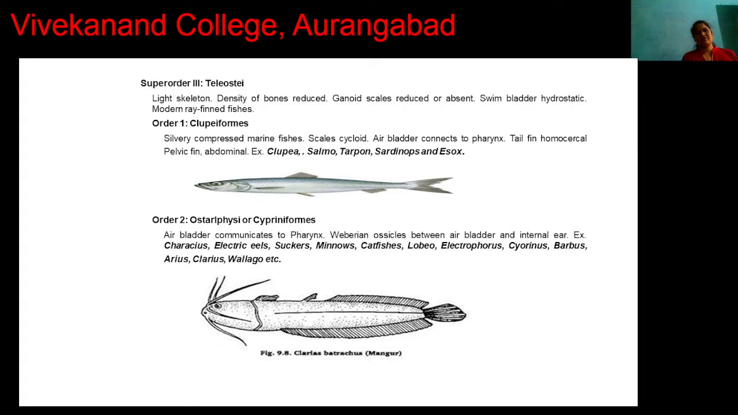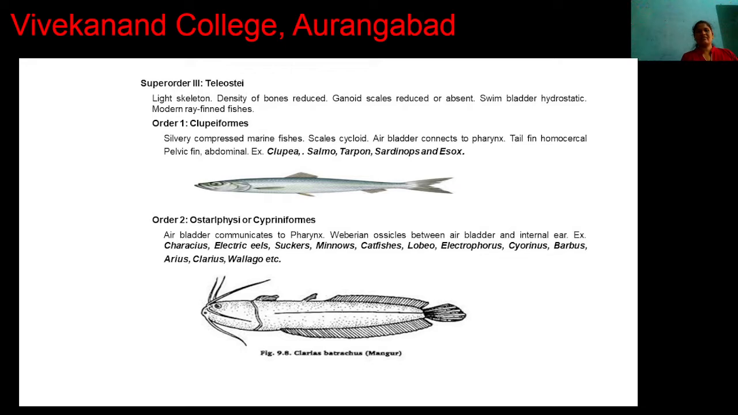The superorder Teleostei consists of a vast number of orders. The first order is Clupeiformes. These are marine fishes. The body of these fishes is compressed and the color is silvery. Cycloid scales are present all over the body. Here the air bladder is present and is connected to the pharynx. The tail is homocercal. Pelvic fins are present. For example, Clupea, Salmo, Tarpon. These are the examples of order Clupeiformes.